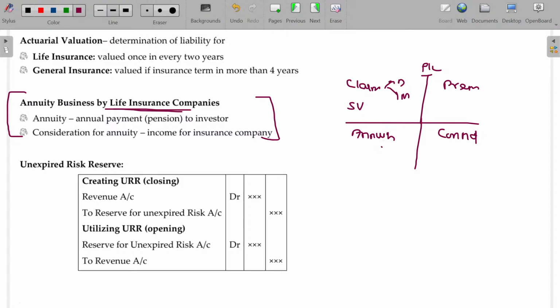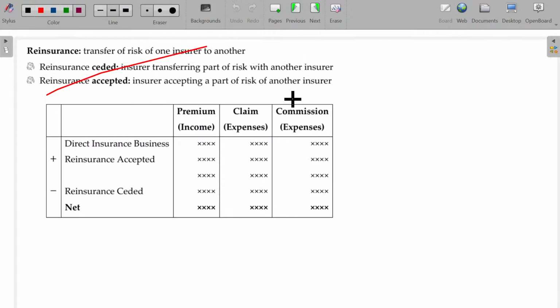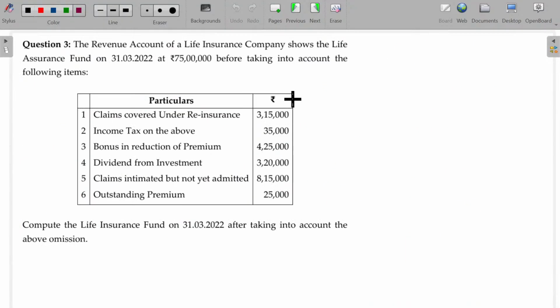This option is available only for the life insurance, not for the general insurance. Okay, annuity, the annual payment or pension to the investor, is an expense for the life insurance company. And the consideration received is the income for the insurance company. Okay, let me try to finish up the third question here.